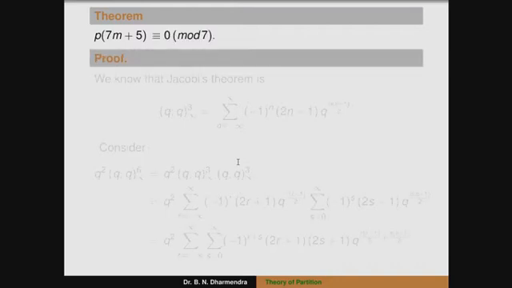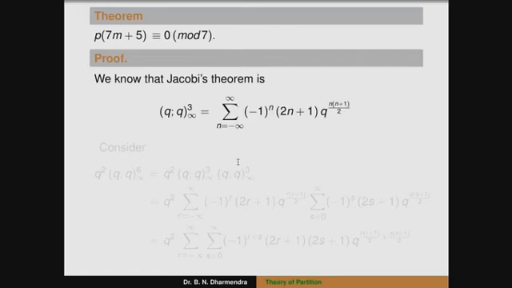Proof: we know the Jacobi theorem, where the term is (q; q)∞ cubed, is equal to the summation n running from 0 to infinity of (-1)^n (2n + 1) q^(n(n+1)/2). The summation here runs from 0 to infinity; the other term was a typing error.